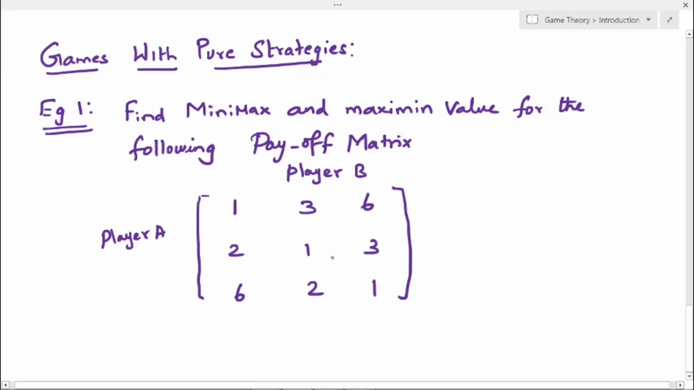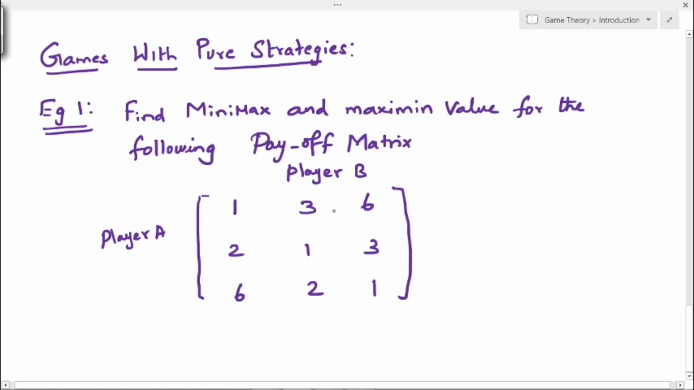Before finding the minimax and maximin value, first we understand the principle. Minimax means we select the strategy that minimizes its maximum loss. Maximin means we select the particular strategy that maximizes its minimum gain. So that is the minimax and maximin principle. In this matrix, these are the gain values of player A and the loss values of player B.